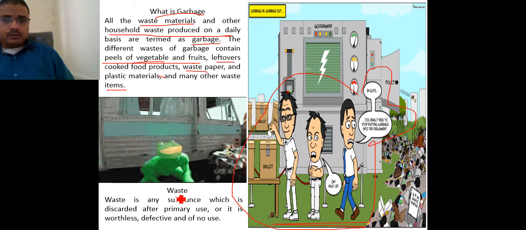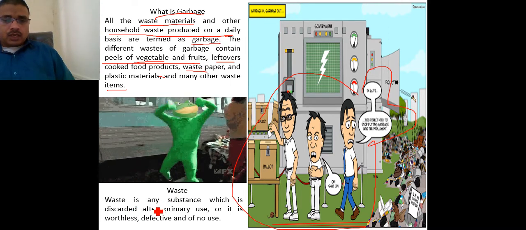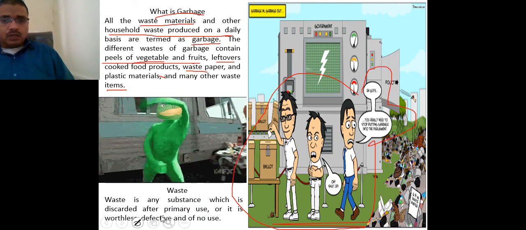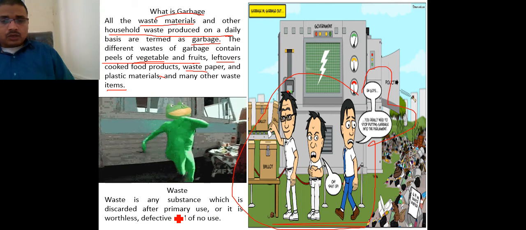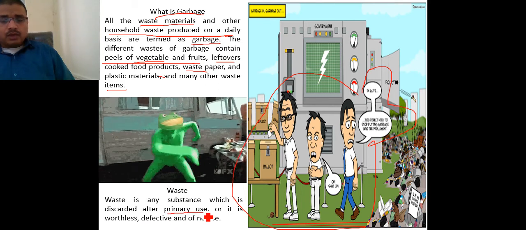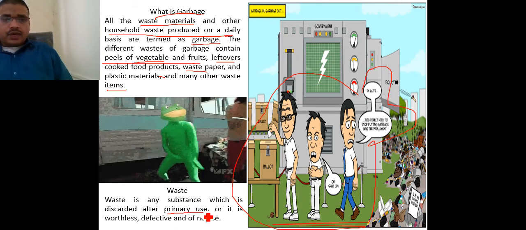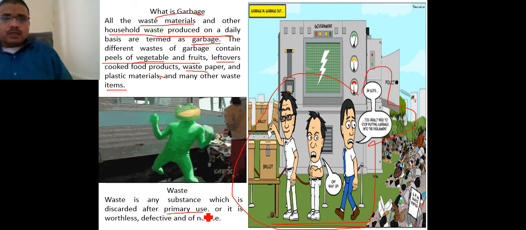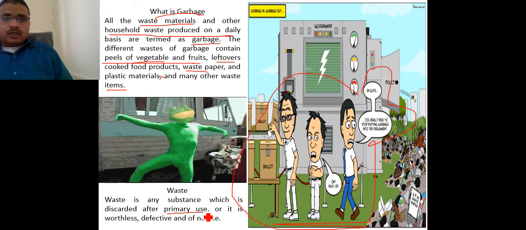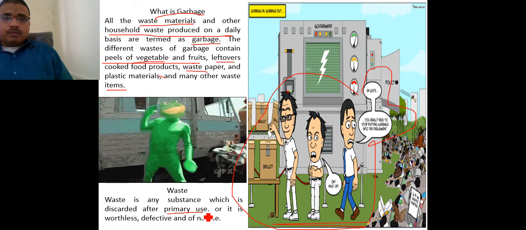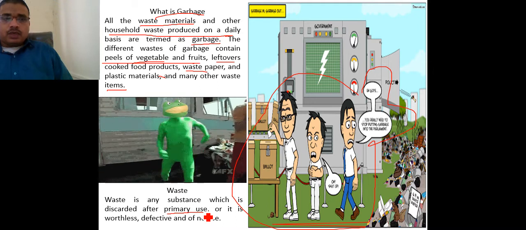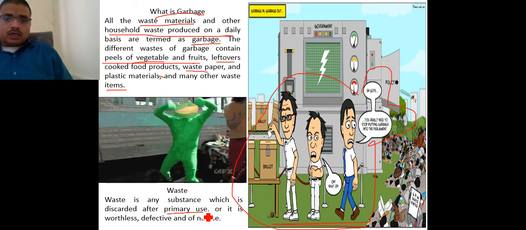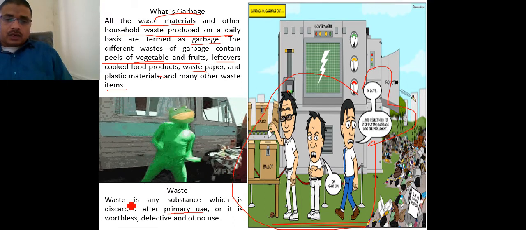Now, waste is any kind of substance which is discarded after a primary use. As already told, in any family, if all the members have taken their meal and there is food left over, then that leftover food is known as discarded.